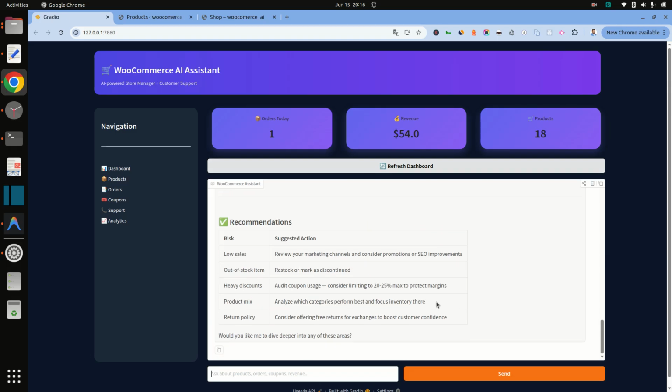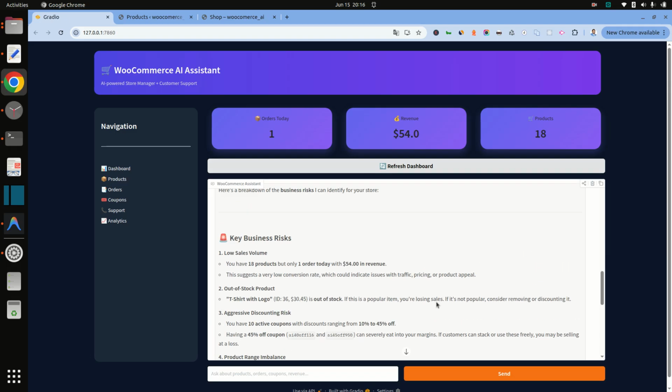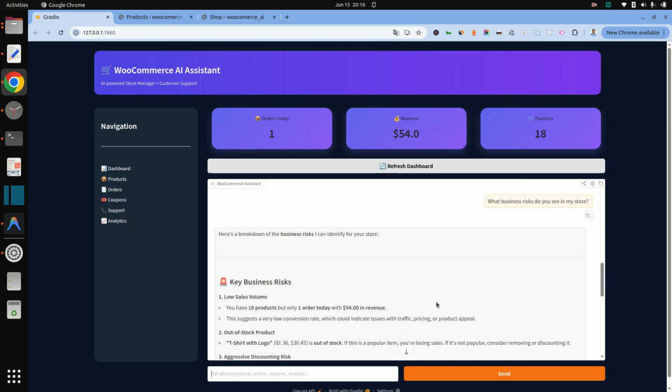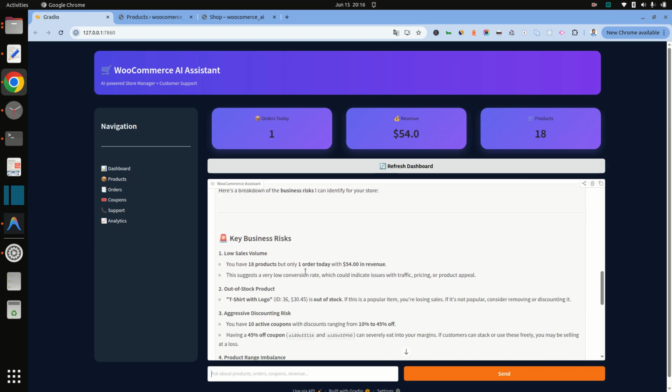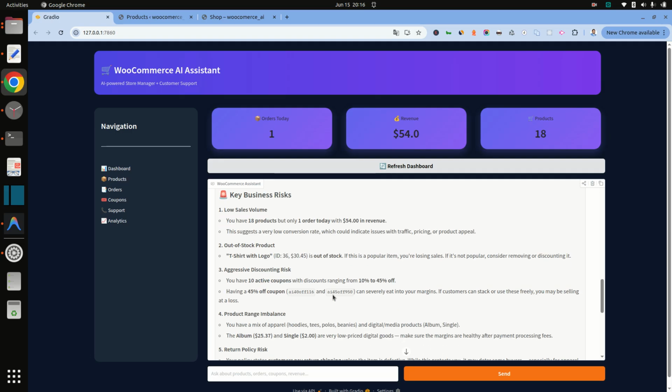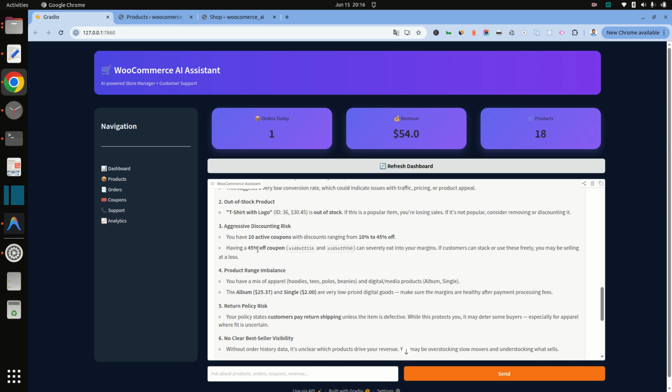So it is saying low sales volume. You have 18 products but only one order today with 54 in revenue. Out of stock product. Aggressive discount risk: you have 10 active coupons, including a 45% off coupon. Product range imbalance.